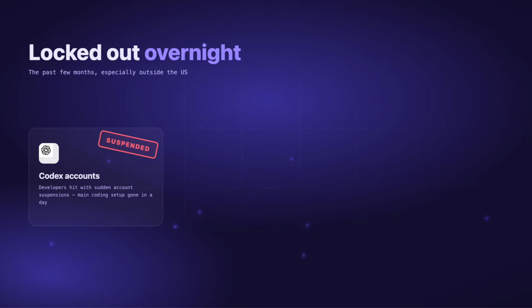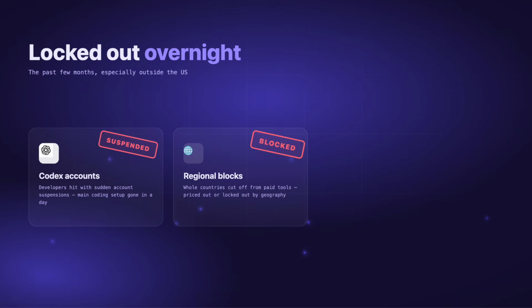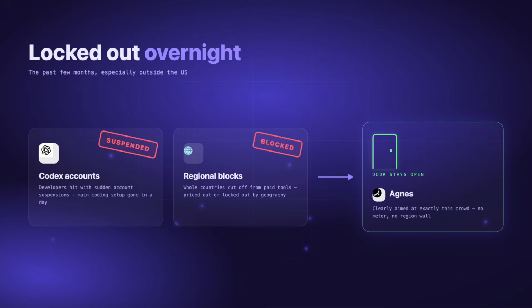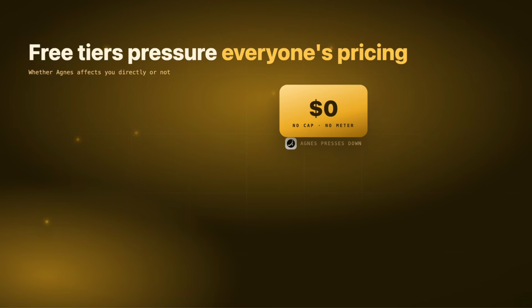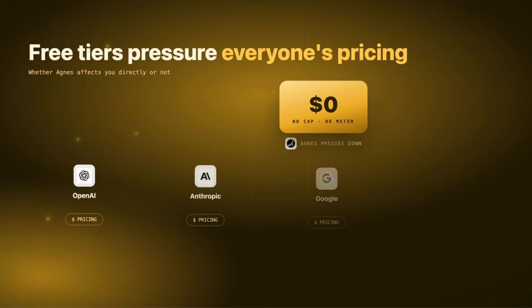There's a timing angle too. Over the past few months, a lot of developers, especially outside the US, got hit with account suspensions and regional blocks on tools like Codex. Some people lost their main coding setup overnight. Agnes is clearly aiming at that crowd, developers who got priced out or locked out. Whether that affects you or not, more competition at the free tier pressures every other lab's pricing, and that helps everyone.